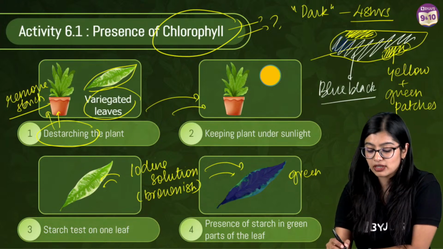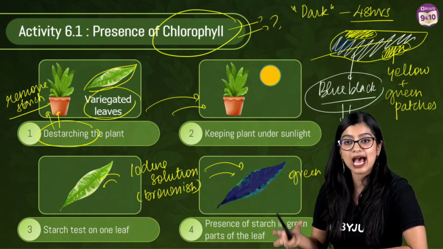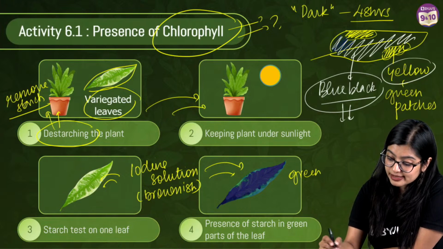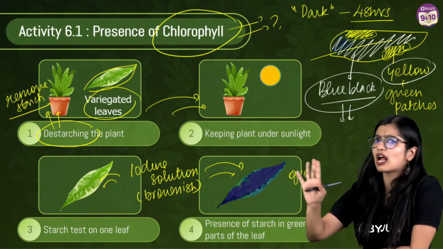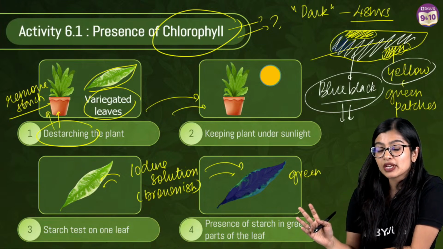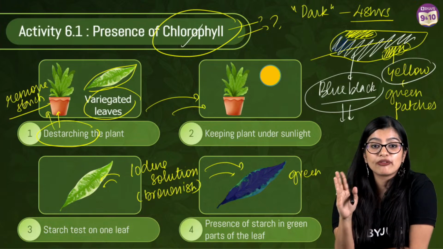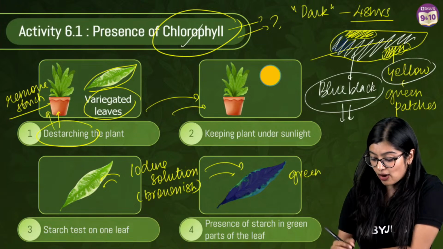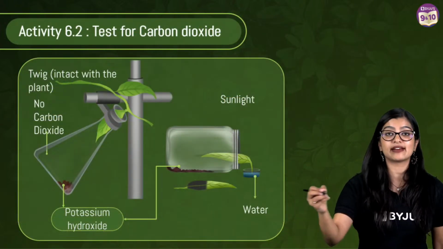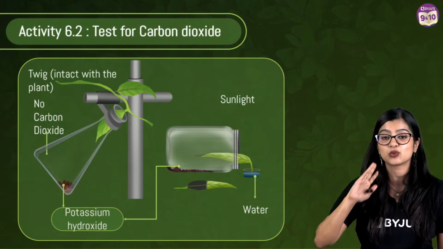And iodine will turn blue-black only when photosynthesis happens. Wherever it is yellow, we see no color change. It is brown in color only. What does that mean? That means that chlorophyll is essential. Now, are these activities important? Activities are very important. You can get questions in your board exam for this.